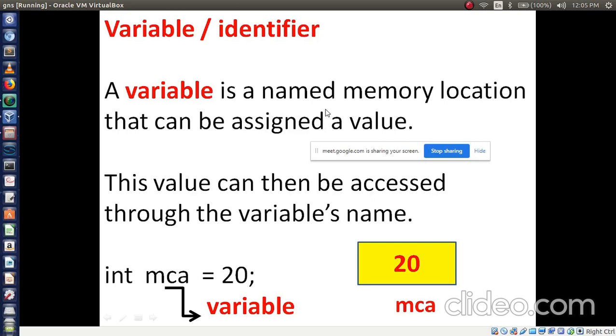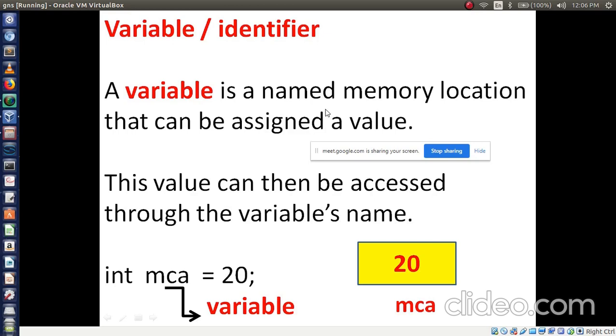In BE, sub branches are there, right? So CS, electronics, mechanical, and so on. Then the BE degree is there, then the diploma course is there, then MCA is there, and MTech is there, right? And degree also is there. So among these courses, which course have you chosen? MCA course. So you have chosen the MCA memory. That's what I am saying. So that's what we can call a variable.